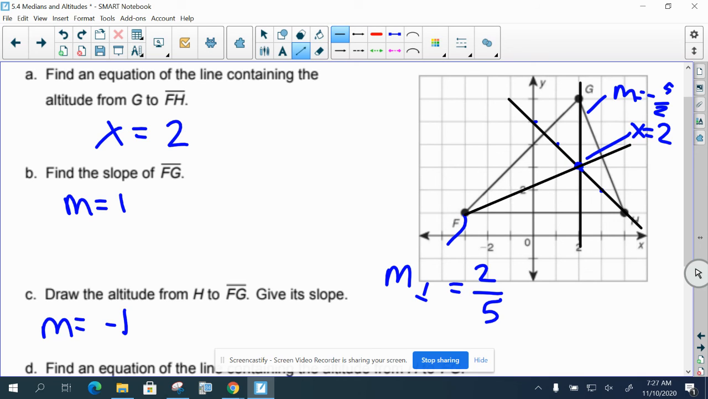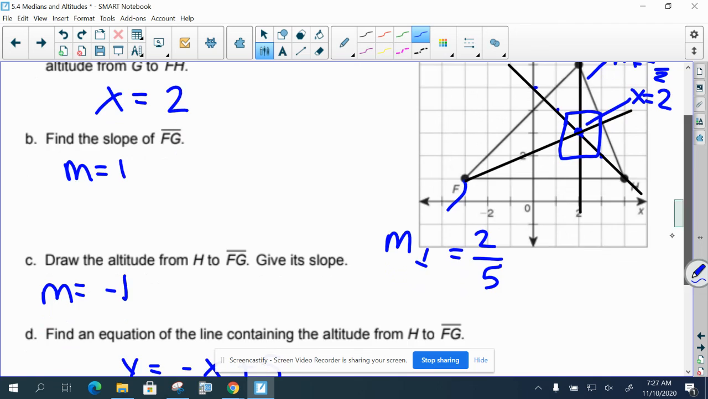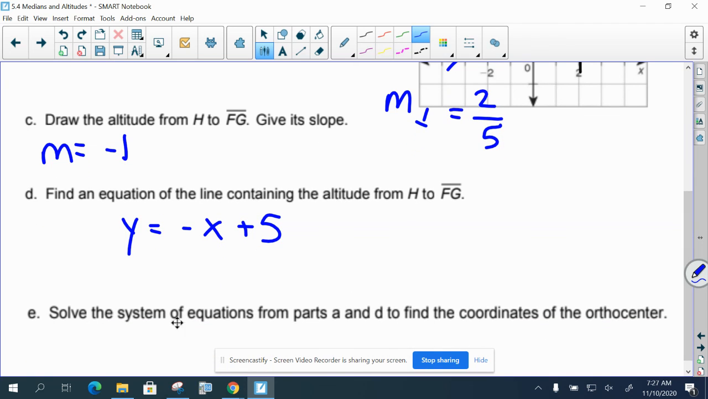Now you don't really need to do a system of equations to find the orthocenter in this case, and I won't make you do a system of equations to do that, maybe for a bonus question, but this is how you would find the orthocenter the basic way. So this would be 2 up 3. So the orthocenter is at point 2, 3.